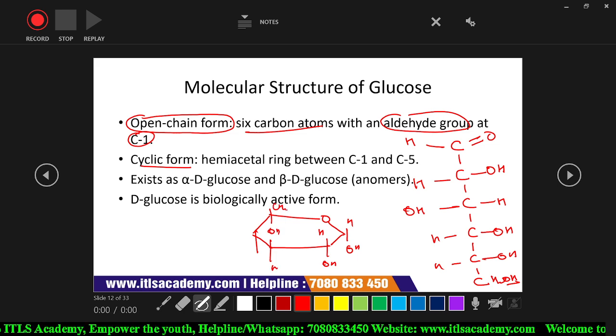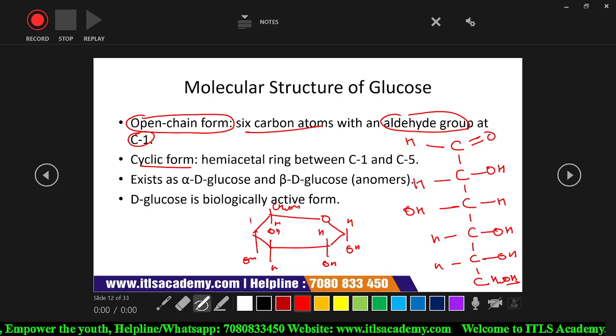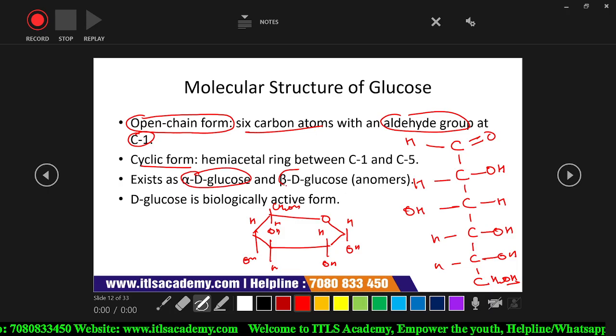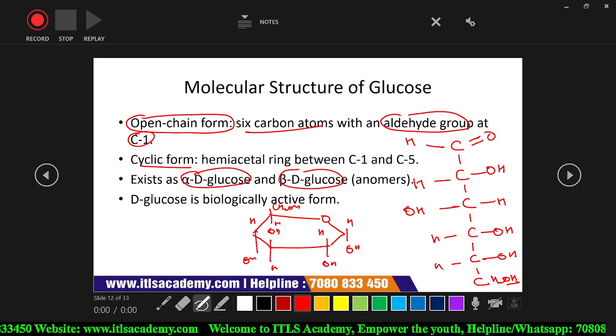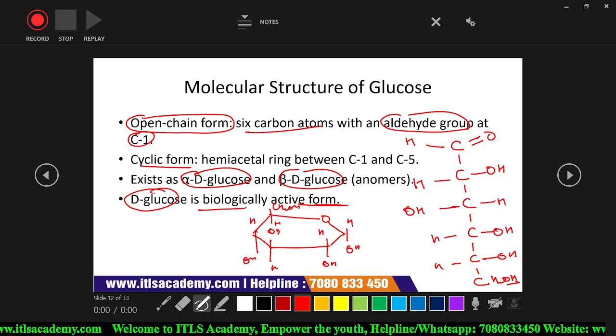Then here CH2OH and hydrogen, and then hydroxyl group and H. Okay, this glucose can be present in both types of structure, either alpha D glucose or beta D glucose. But this D glucose is the biologically active form of glucose. Clear? Clear, madam. Okay.